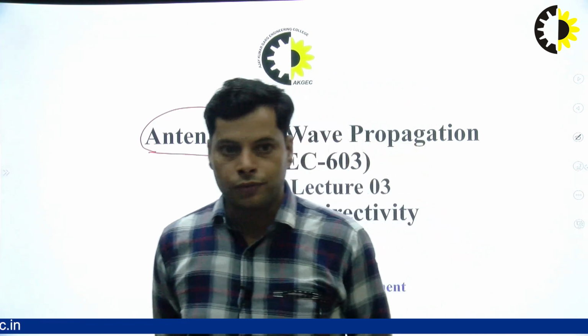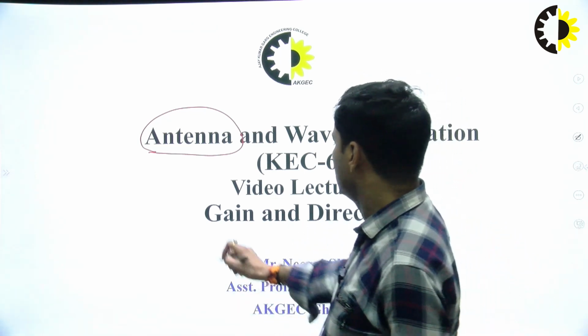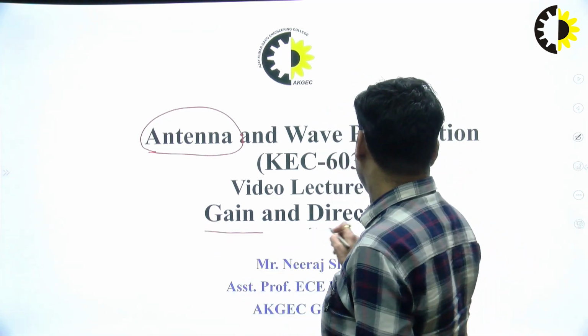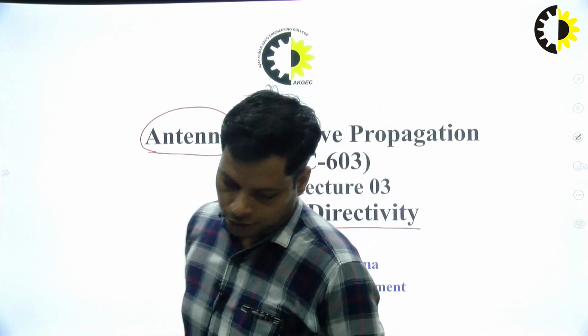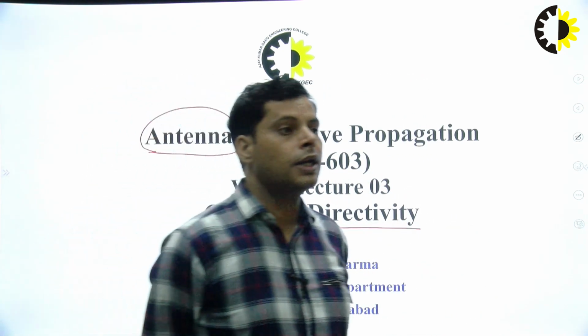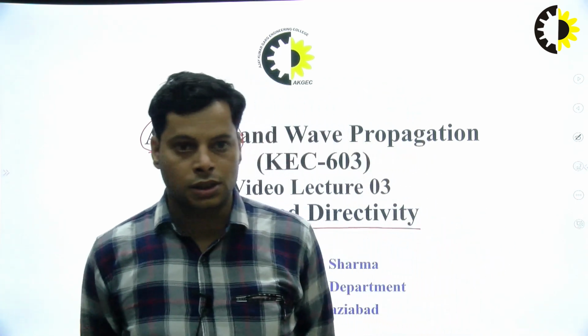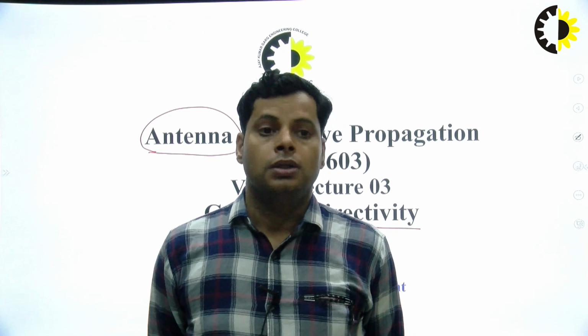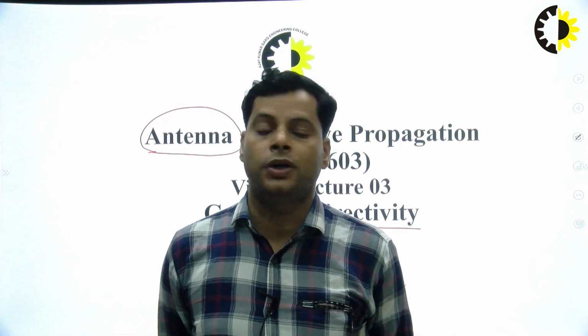For that, I am considering the two main terms, gain and directivity, for this video. Here I will discuss mainly these two topics. What are these parameters, directivity and gain, how are they related, and how do they explain the functioning of any antenna structure.